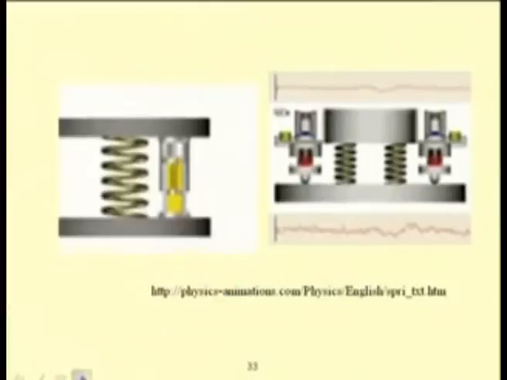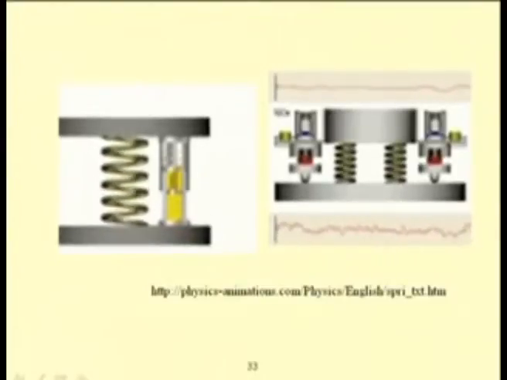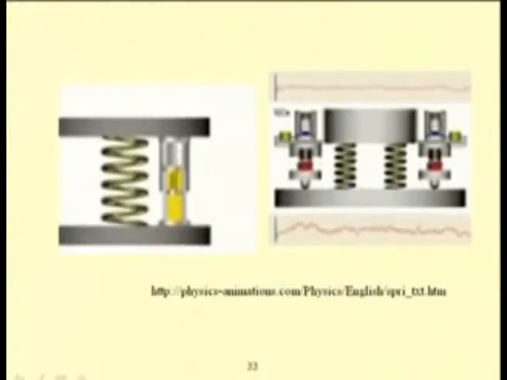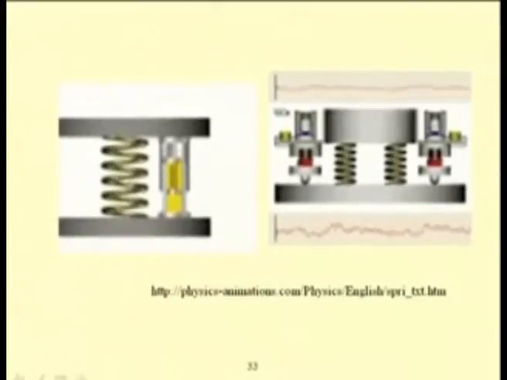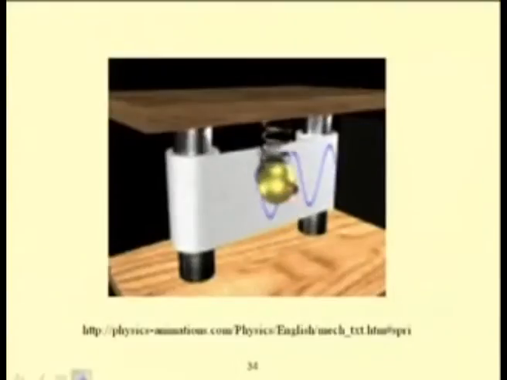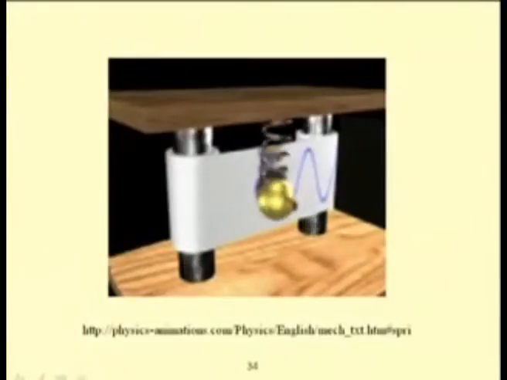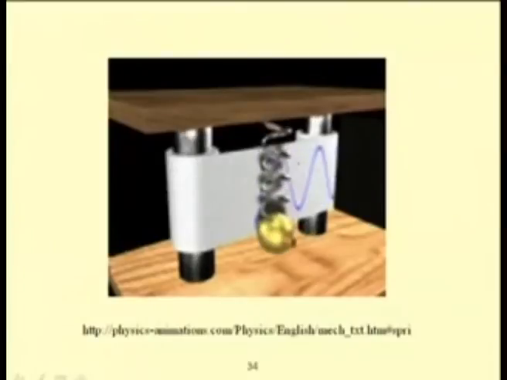This slide shows a spring and damper system. This is the mass. During this vibration, if it is very small, or if the damping and the spring are assumed to be linear, then one can see a linear motion or a simple harmonic motion. This animation shows a simple harmonic motion associated with a spring and mass system.